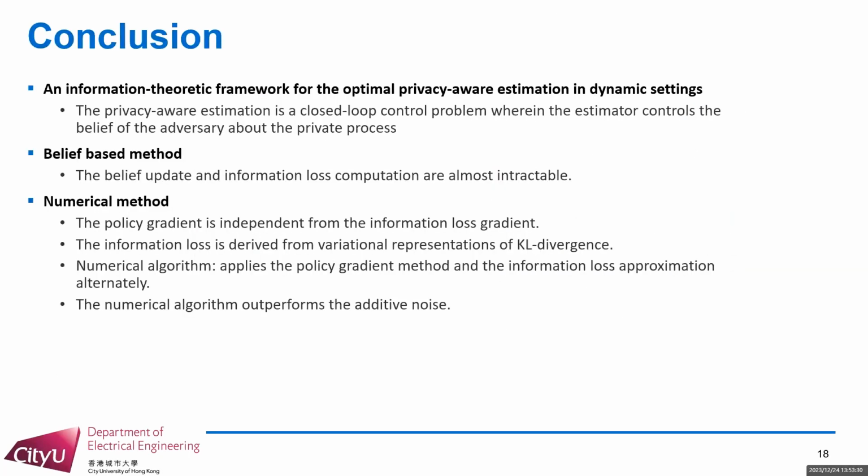In conclusion, we develop an information theoretic framework for the optimal privacy-aware estimation in dynamic setting. We study the structural properties of the optimal privacy-aware estimator via dynamic programming decomposition. We also propose a policy gradient algorithm for computing the estimator based on a variational formulation of the mutual information. Our numerical results show that the privacy-aware estimation outperforms the additive noise approach.